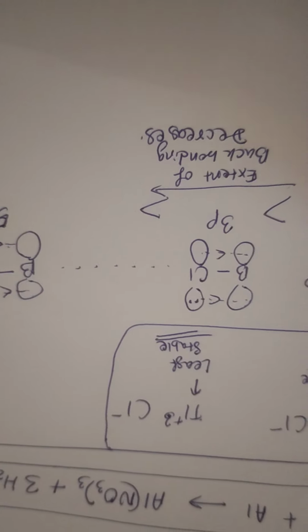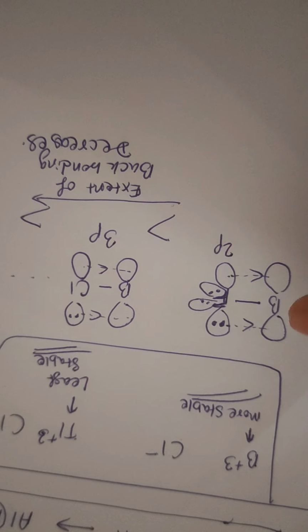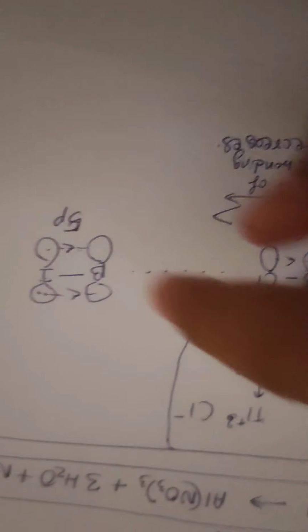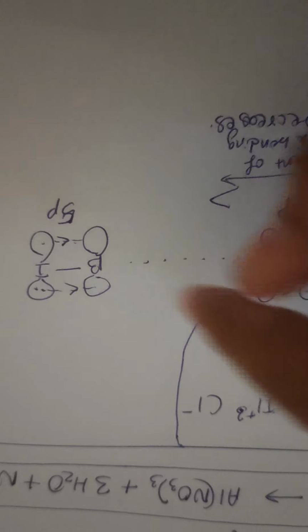Due to this, the acidic strength of BF3 is the least, and the acidic strength of BI3 is the most. So here we can see the extent of back bonding decreases, so acidic strength will be increasing.